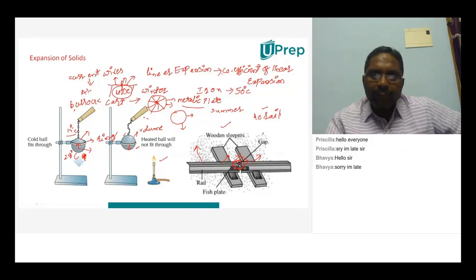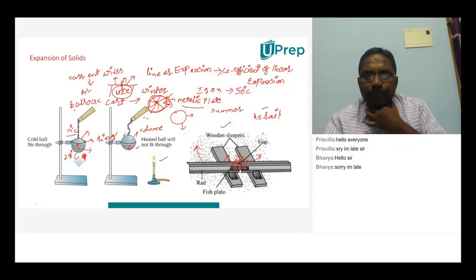And after increasing, we wound that particular thing onto this wheel like this. And after wounding like this, we make it cool. When we are making it cool, what happens? It will contract, and after contraction, it will fix to this particular wheel actually.